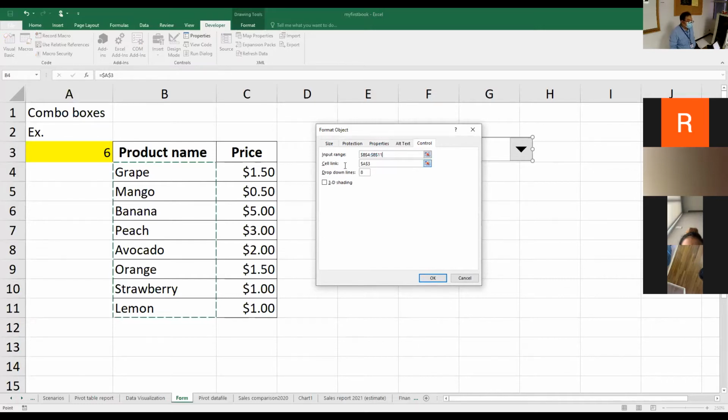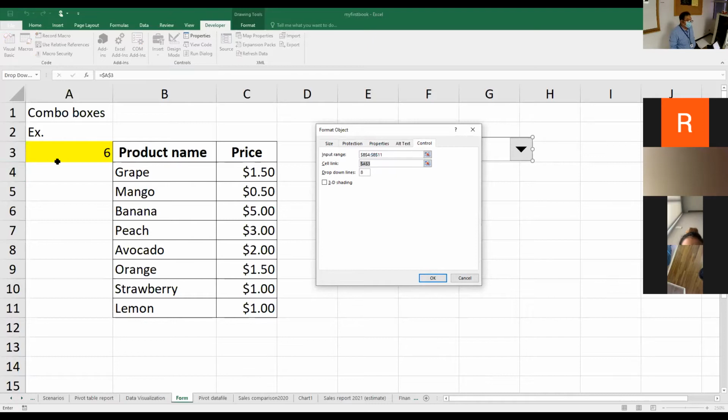While cell link here, in this example, it's A3. Make sure that the cell link is placed in an empty cell that you never use for other purposes, and no one touches these values. So in here, I put it in cell A3.